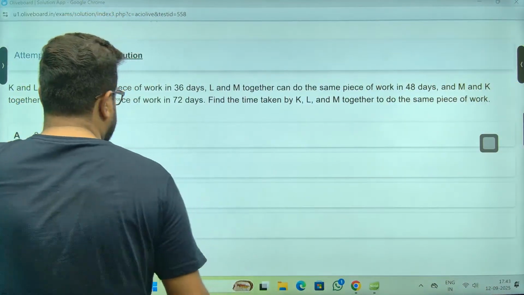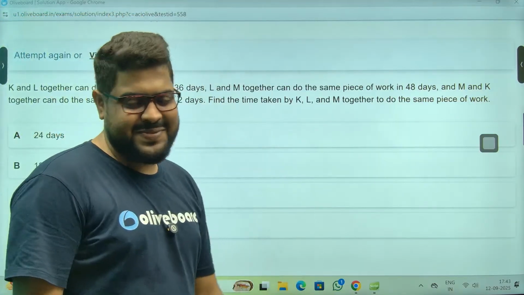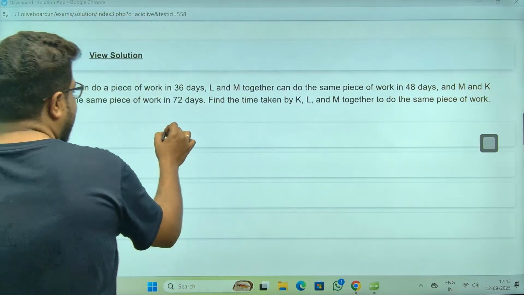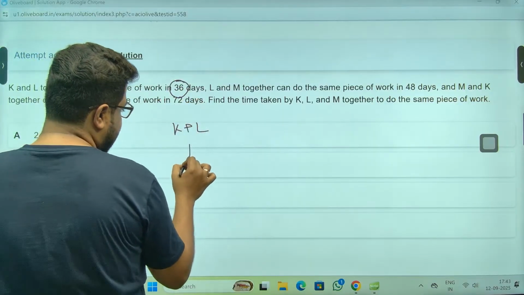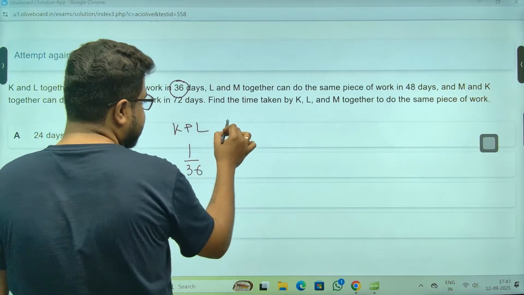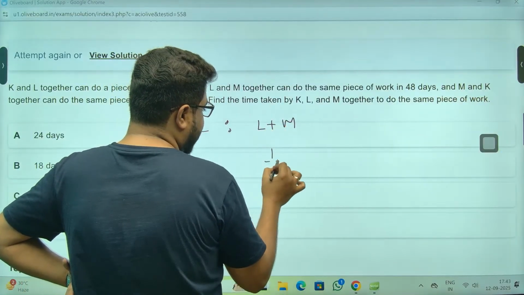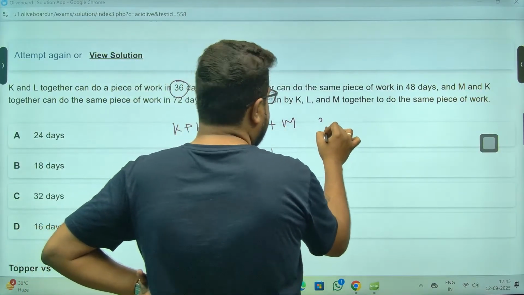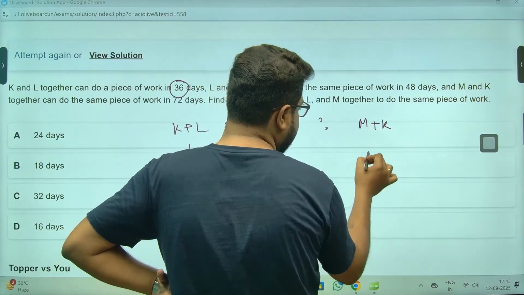Okay, again, time and work. K, L, M, pairwise given. K plus L, 36, so efficiency ratio is 1 by 36. L plus M, 1 by 48. And M plus K, it is 1 by 72.